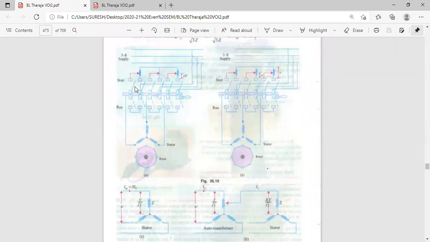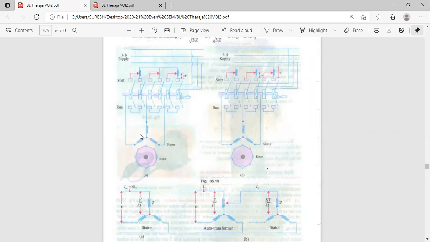See here, if these first two pairs of switches are connected to these two, it is connected to the stator winding. During starting, we are using the auto transformer. Once the speed of the rotor reaches 70%, that is 1050 out of 1500 RPM, then there is no necessity of the auto transformer because the current will be less. Now place these 2 switches in the running condition to these two. Then the auto transformer will be removed from the stator winding.